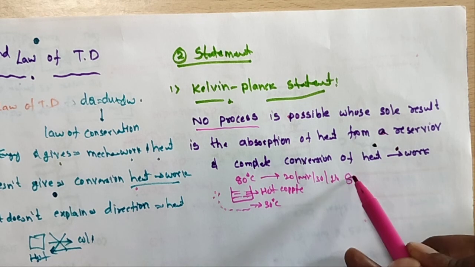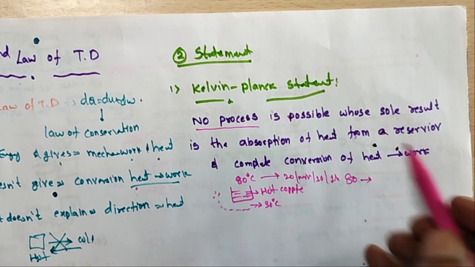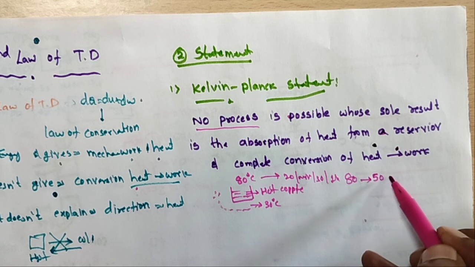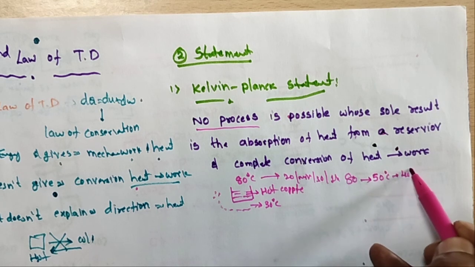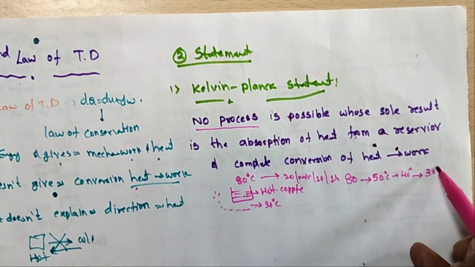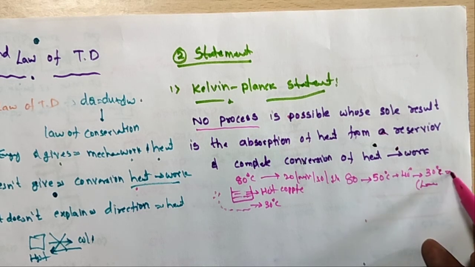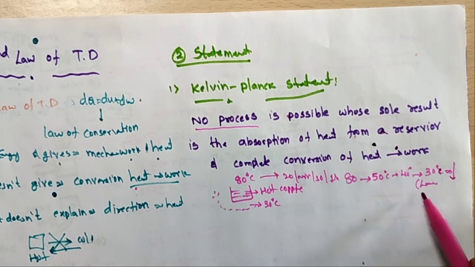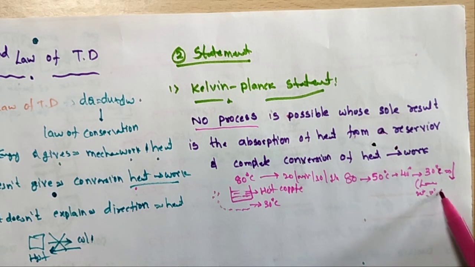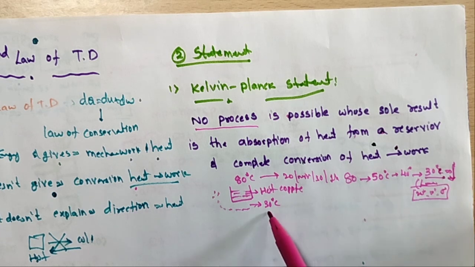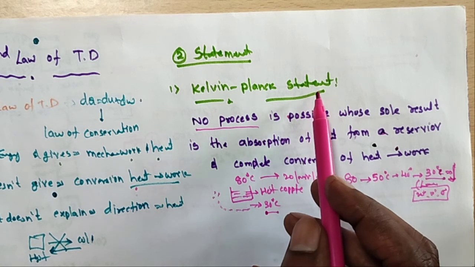The 80 degrees will decrease to 50 degrees, 40 degrees, and finally reach 30 degrees. This is the lowest temperature. Is it possible to go below 30 degrees? Below the room temperature it is not possible. This is what the Kelvin-Planck statement explains.